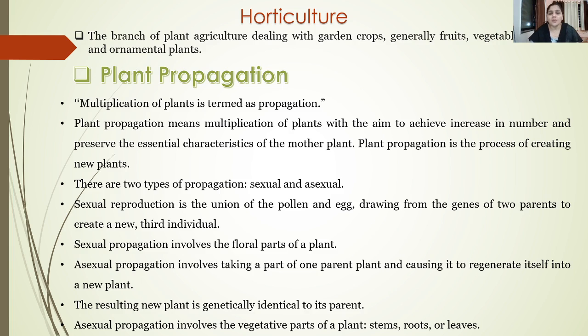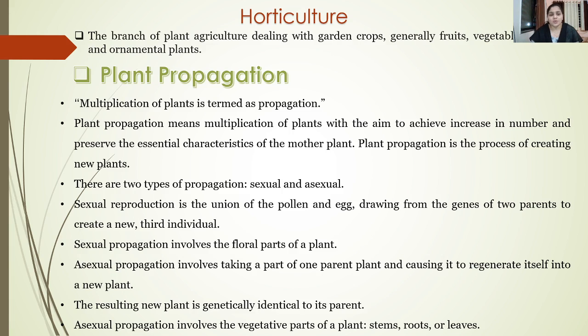Now, when talking about horticulture or cultivation, plant propagation is a very important aspect. Plant propagation means the multiplication of plants or the reproduction in the plants. Basically, the plant propagates with the help of different methods, which include the vegetative method of propagation as well as the sexual type of propagation.